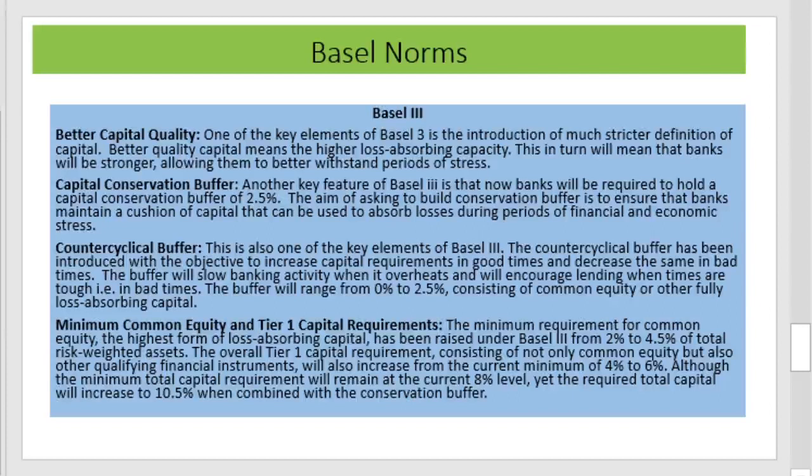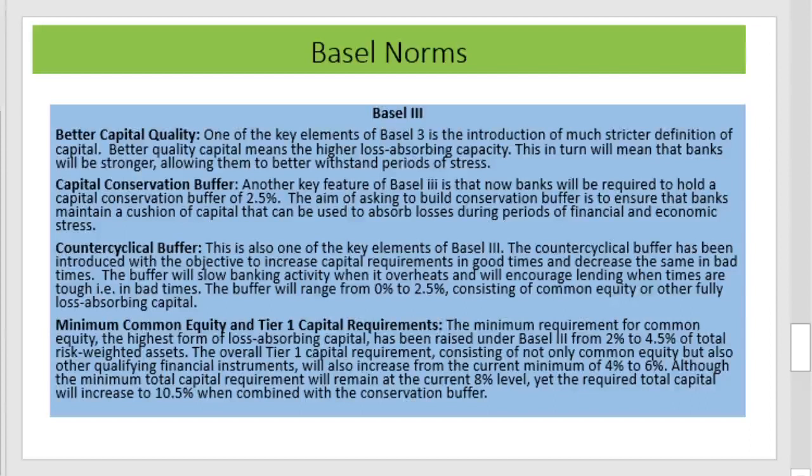The third one is the counter-cyclical buffer, introduced with the objective to increase capital requirement in good times and decrease the same in bad times. The buffer will slow banking activity when it overheats and will encourage lending when times are tough. The buffer will range from 0 to 2.5%, consisting of common equity or other fully loss absorbing capital. This is also to meet banking failures or bank runs.